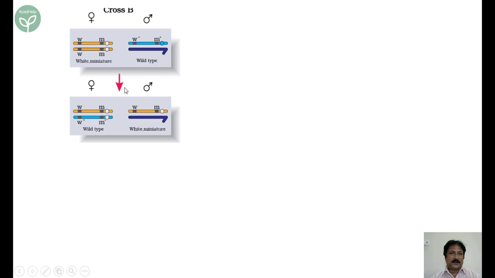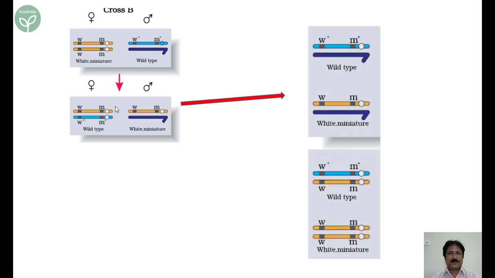I hope up to this much there is no problem in understanding. If you have any problem in understanding, please rewind, go back and try to understand again. Now what happens? This is the F1 result. Now let's see what happens in the F2. The same thing, nothing different. You'll be able to understand. This is the same thing which we have discussed in the previous case. So in F2, these two separate, these two separate. So from here two types of gametes, from here two types of gametes, and so ultimately you have four combinations.